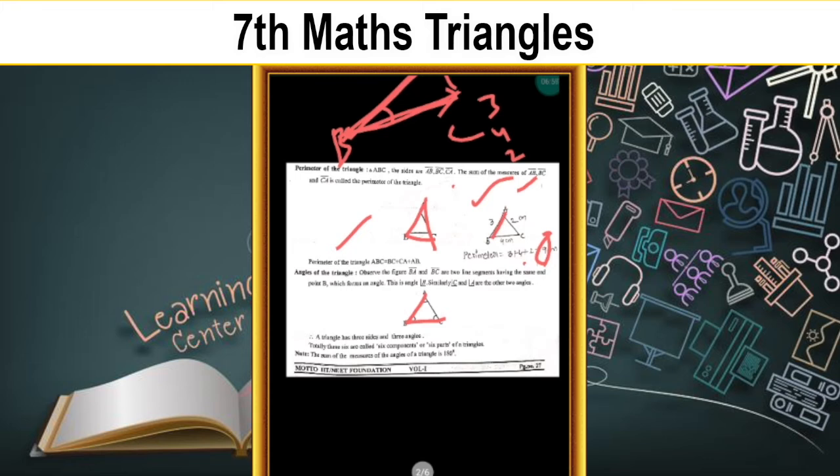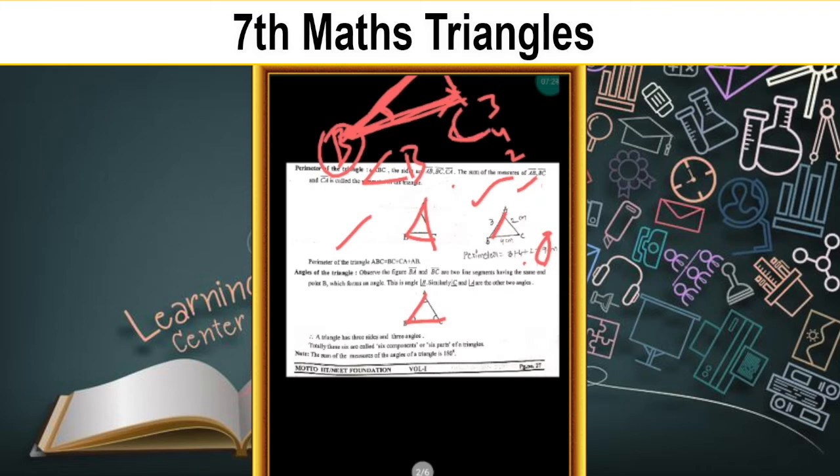What is one more definition for angle, children? The intersecting point of two line segments or two rays is known as an angle. Here this is an angle B. What is the name here? Angle B. And similarly angle C and angle A are the other two angles. Here also angle A is there, here angle C is there.